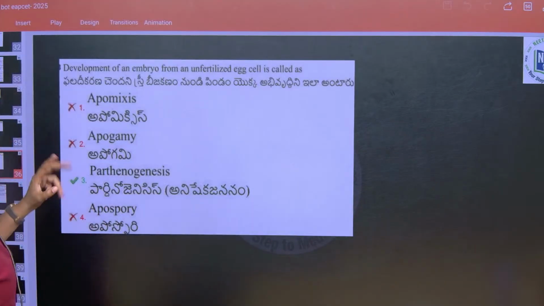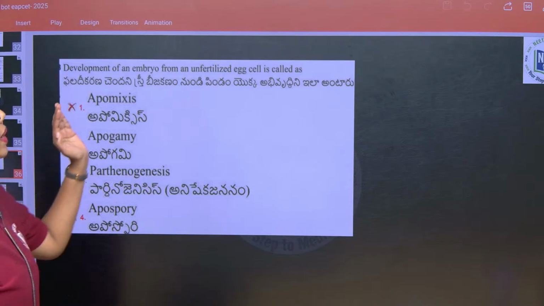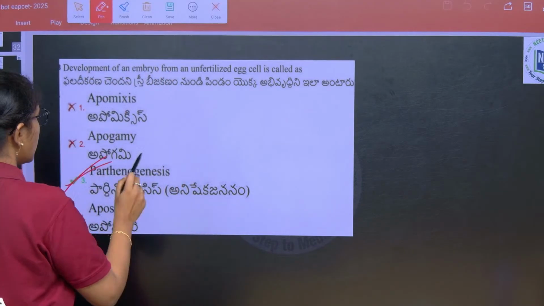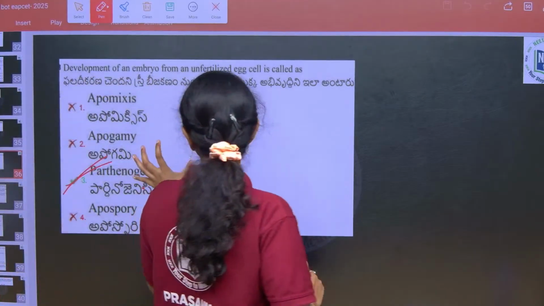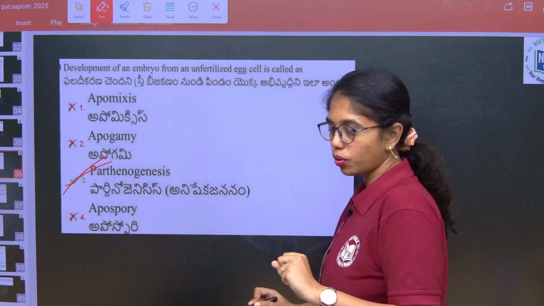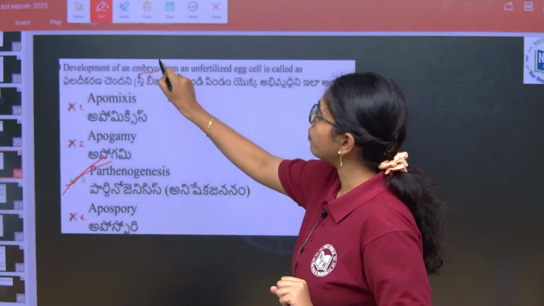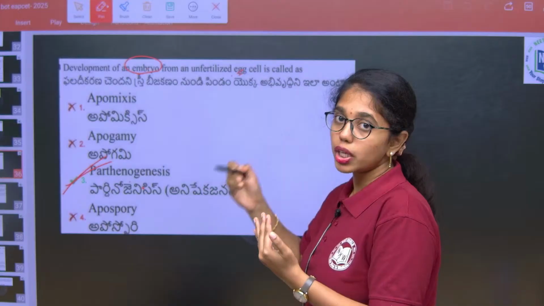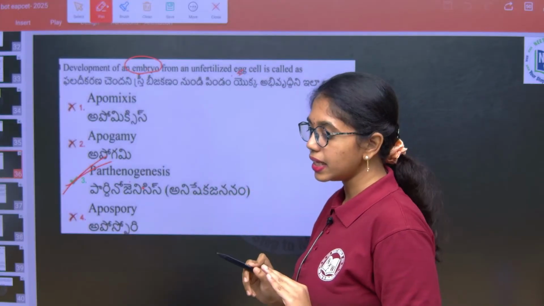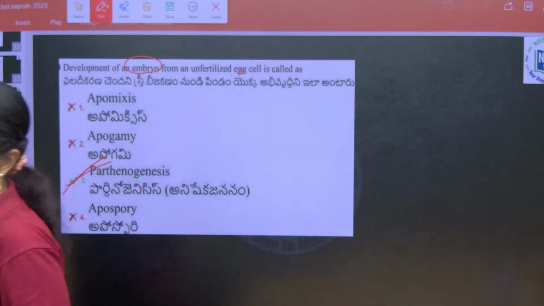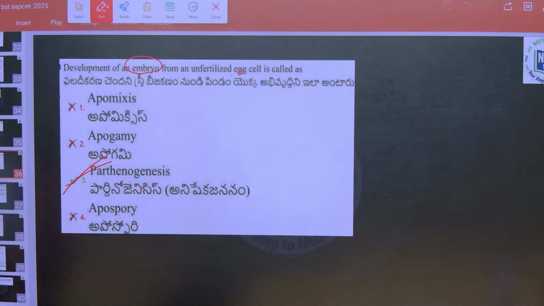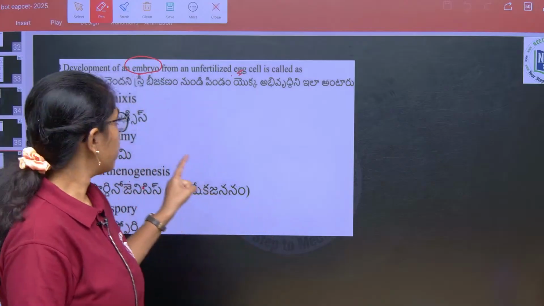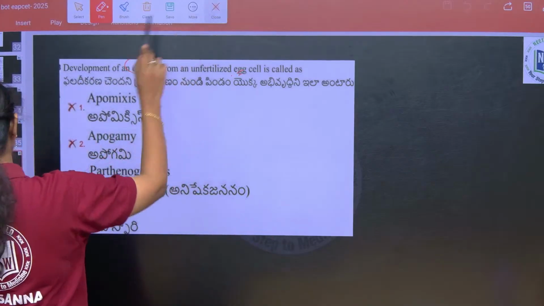And then development of an embryo from an unfertilized egg cell is called parthenogenesis. That is parthenogenesis, which comes under apomixis only. The development of embryo without fertilization of the egg is parthenogenesis. Producing of fruit without seed is parthenocarpy, but this is parthenogenesis.